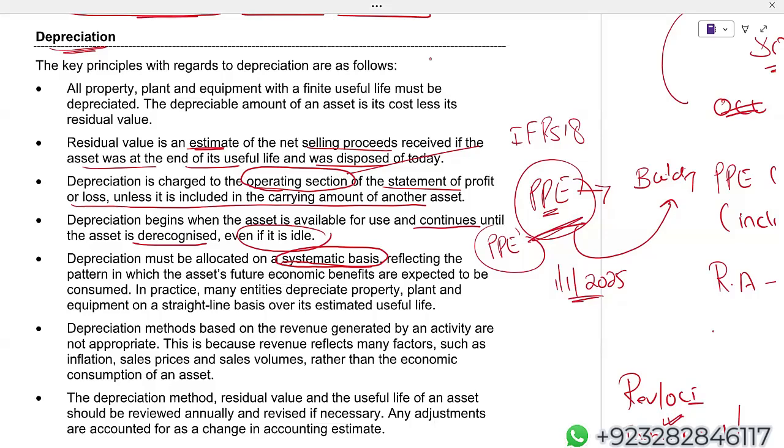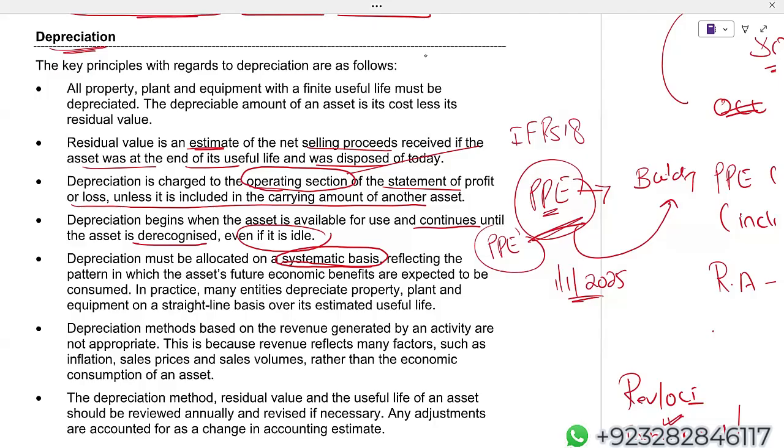Repeat. If your company believes that initially we'll be getting more benefit because the asset is new, and later on the asset will be old, we'll be getting less benefit. Just an example, let's say a car. Normally a new car will give you more benefit initially, later on there will be lots of maintenance costs and so many other things. So simply, later on reduced benefits. In case of property, plant and equipment, machinery, if the company says that initially we are getting more benefit, later on we'll get reduced benefit, then you will go for the reducing balance method.